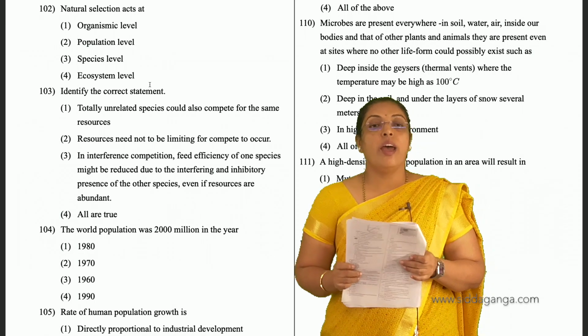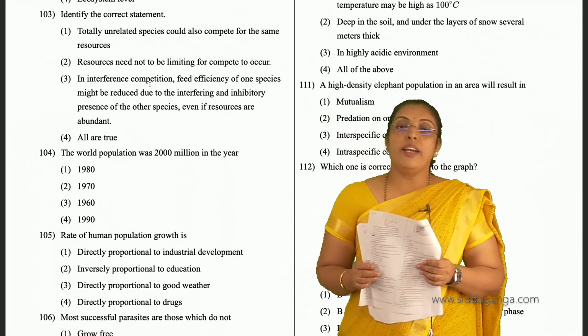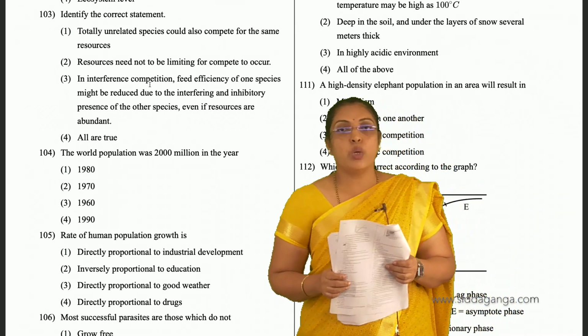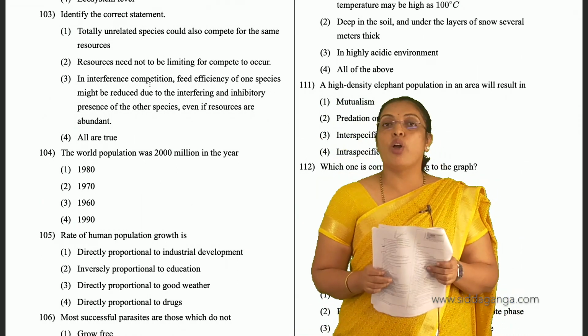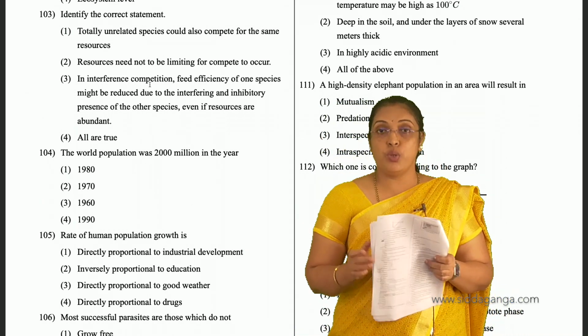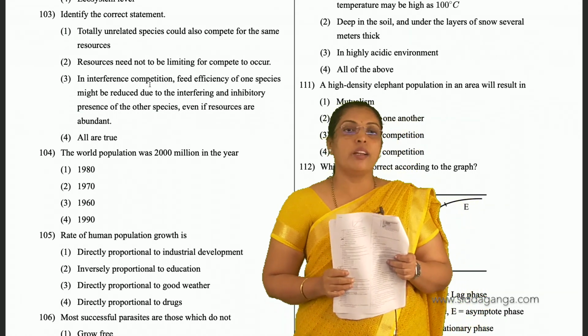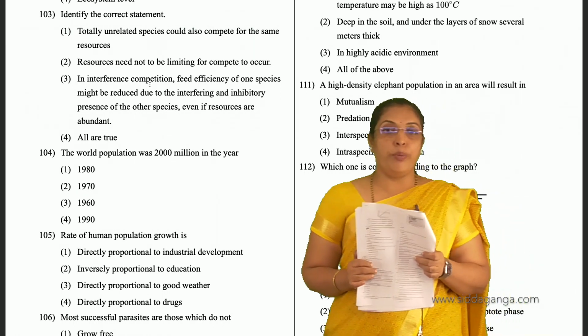And 103, identify the correct statement. Totally unrelated species could also compete for the same resources. Yes, we discussed that visiting flamingos and fishes will compete for the same resources, zooplankton. The two are unrelated species. That is correct. Resources need not be limiting for competition to occur.